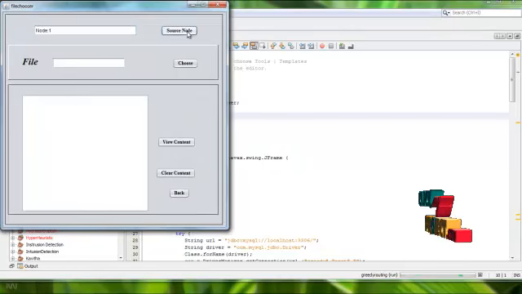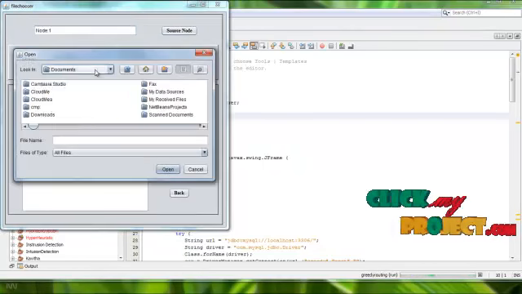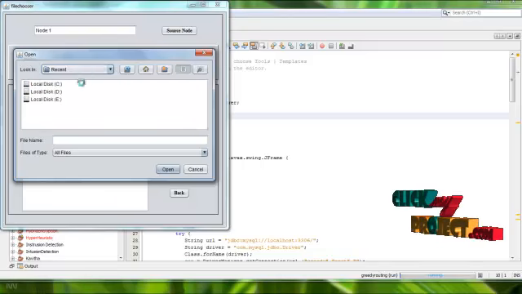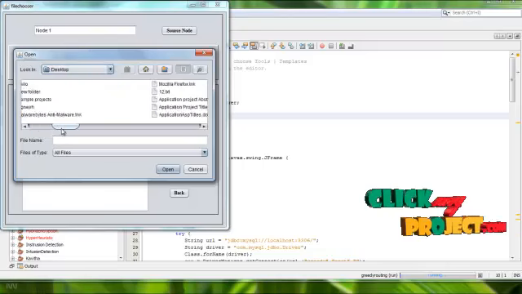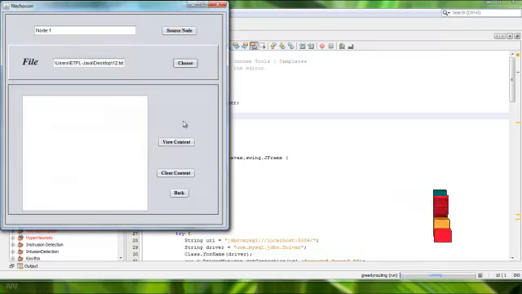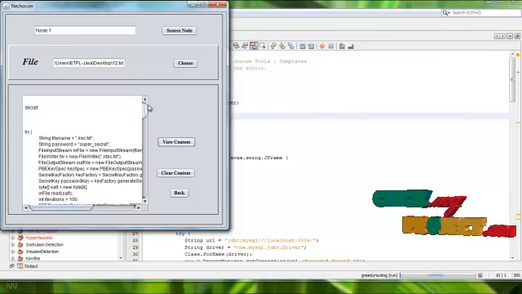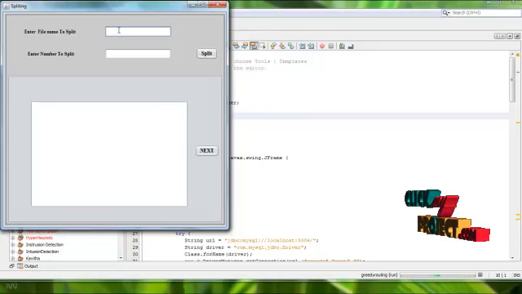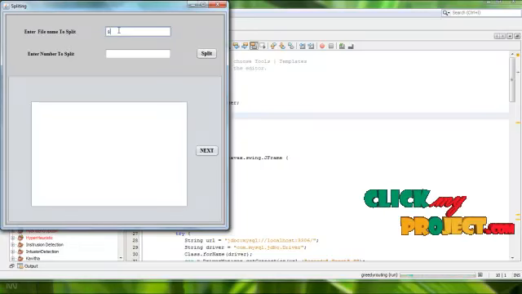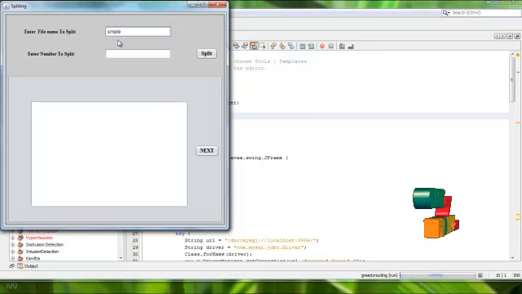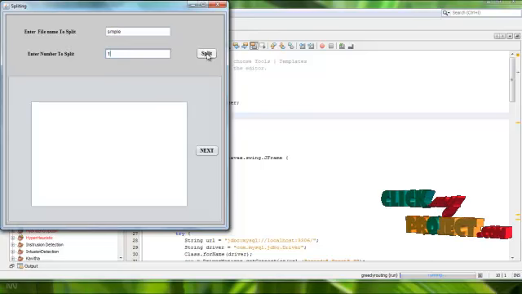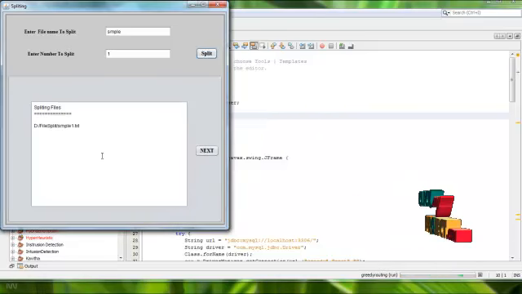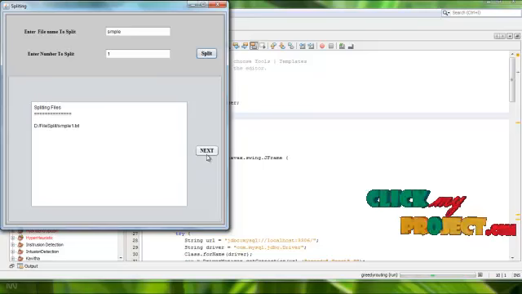After that, we have to choose a file from the desktop or elsewhere. We have a text file, or any other text file you have. This is the content in my text file. After that, I am splitting the file. I am keeping the split file name as sample. I am splitting the file into 1 part, and confirming my split files. The file is split into one file, sample 1 text.